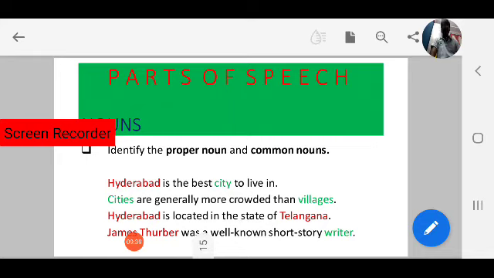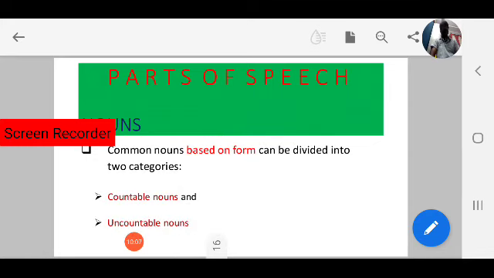Next, in the last sentence, James Thurber was a well-known short story writer. Observe, how many nouns are there? Yes, two nouns: James Thurber and writer. James Thurber is a specific name of a person, so that is a proper noun. Writer is general, so that comes under common noun.